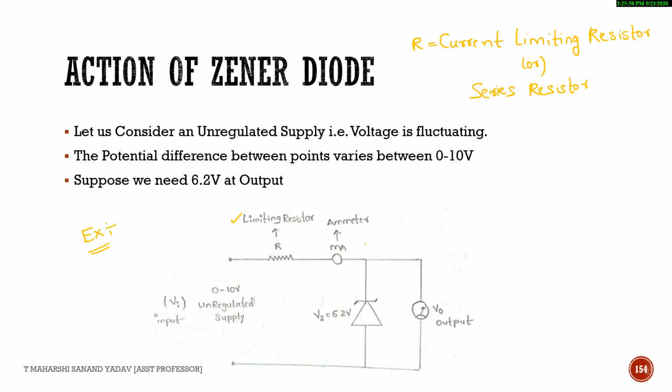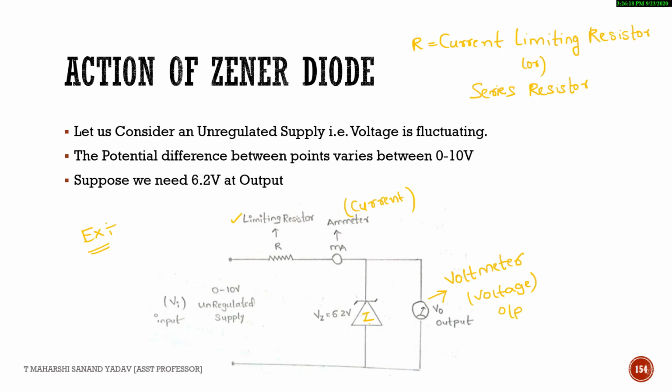Here I am making use of an ammeter in order to measure current, and you can consider this one as a voltmeter to measure voltage, which is nothing but output voltage. And this is nothing but a Zener diode.